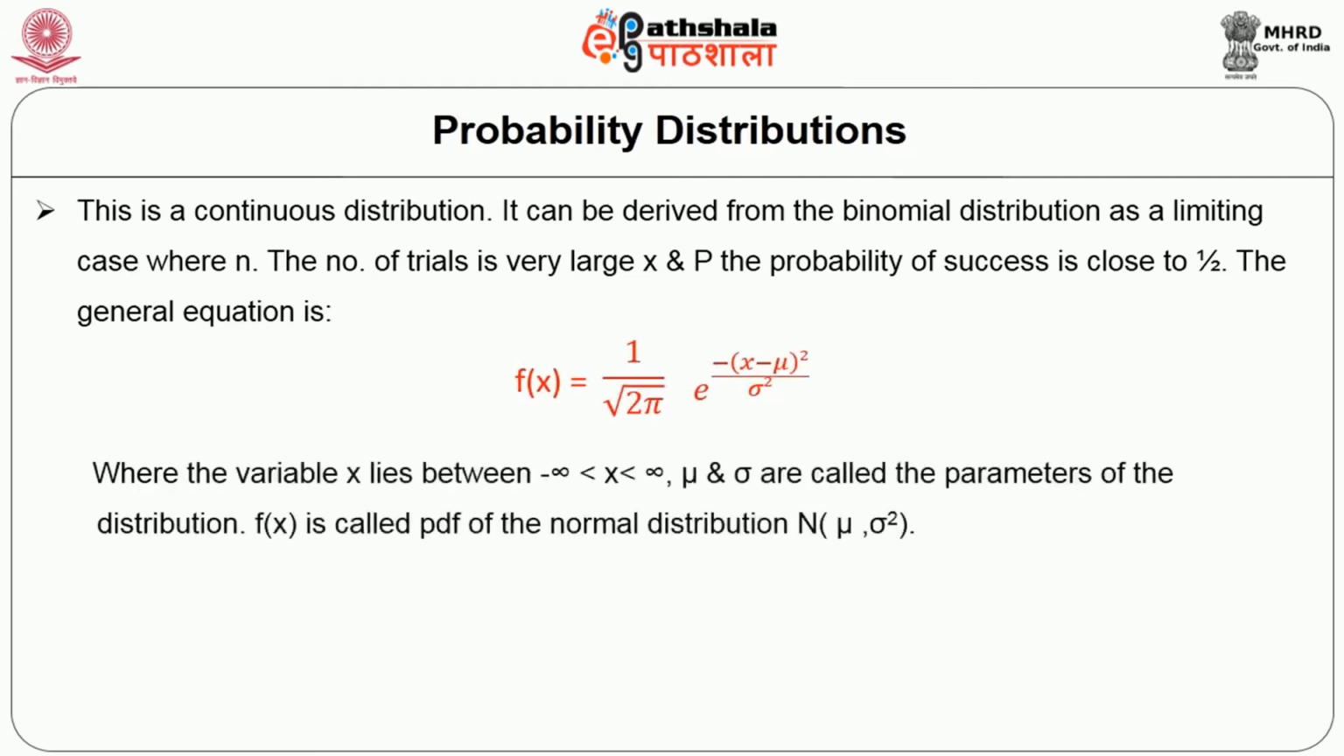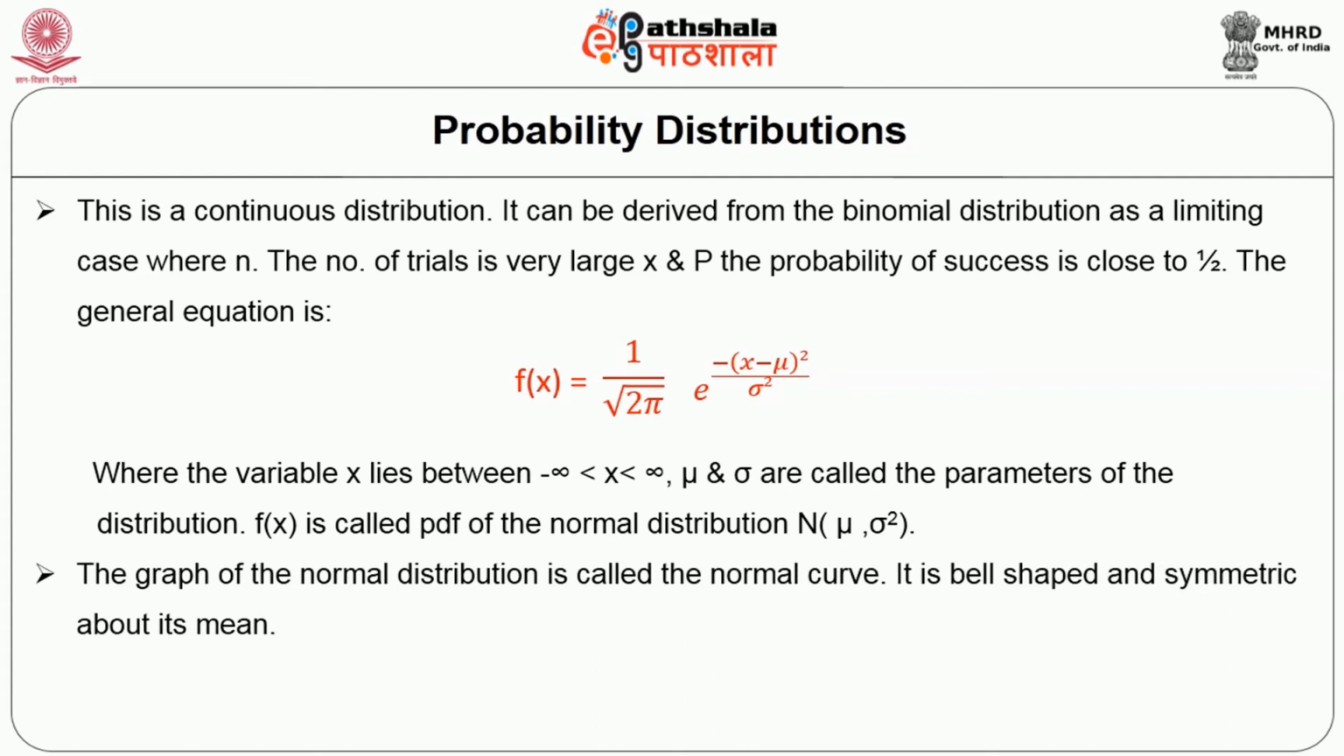Let us understand in detail where the variable x lies between the infinite population, which may be greater than or less than the mean. So here mean and standard deviation are called the parameters of the distribution. It is represented as a function of x, so it is called a probability distribution function, or also a normal distribution. To calculate the normal distribution, we need the mean and standard deviation.